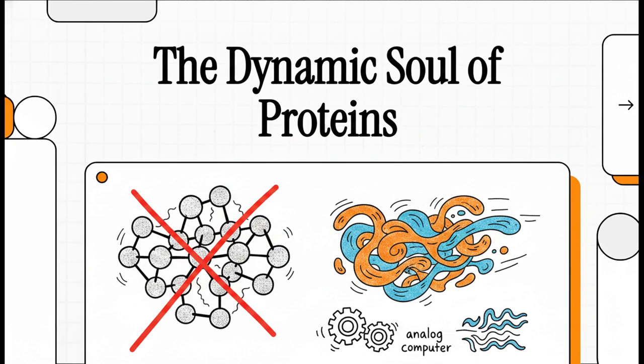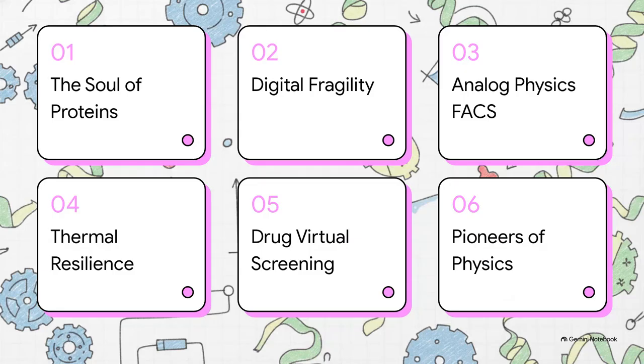Today, we're going to break the mold and explore a radical new physical computing paradigm that's set to completely disrupt traditional digital supercomputing. Here's our roadmap for today. We'll start with the dynamic soul of proteins, look at the fragile borders of digital computing, and then dive into analog physics solving with FACS. After that, we'll cover its incredible resilience against thermal noise, look at allosteric drug virtual screening, and finally, put out a call for pioneers of physics.